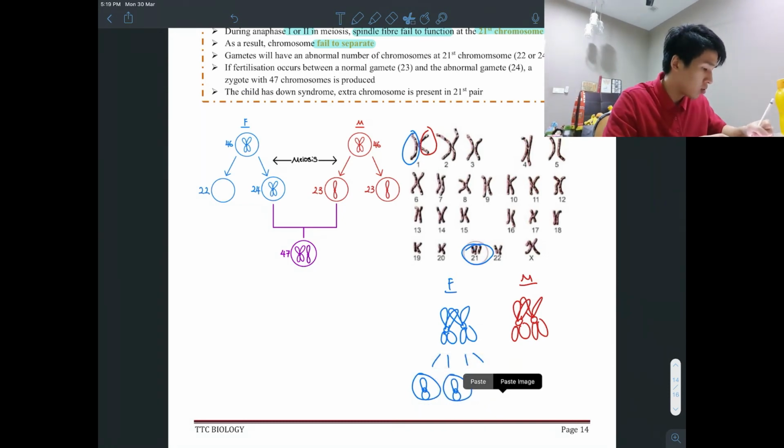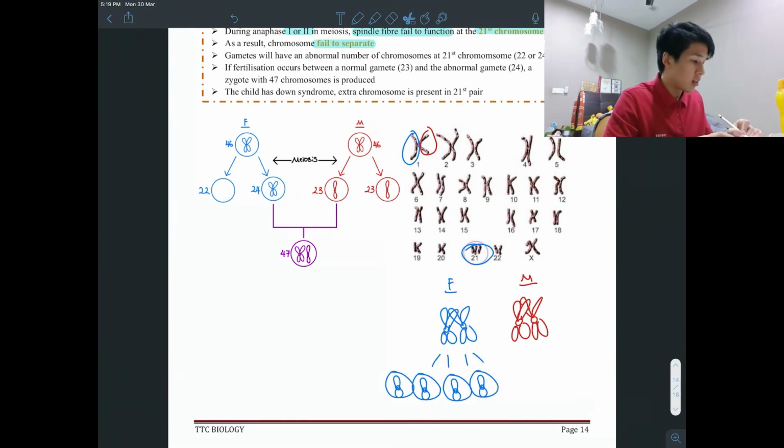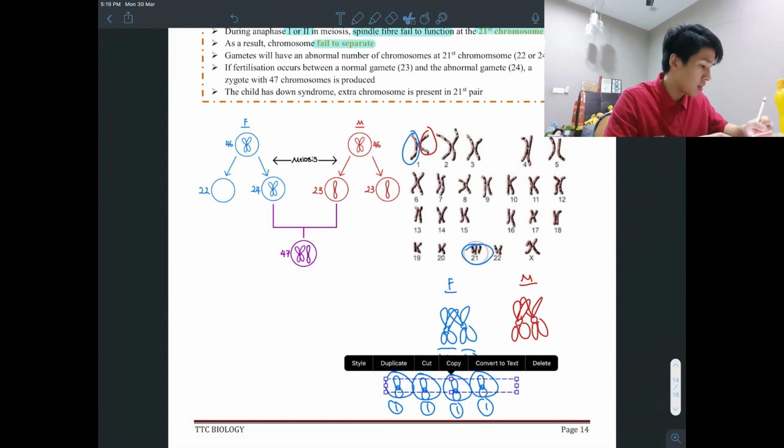1, 2, 3, 4. I draw here, no space in it. It means that at the beginning I have 1 chromosome, 2 chromosome. At the end, all of them only have 1. So mother, also the same thing.